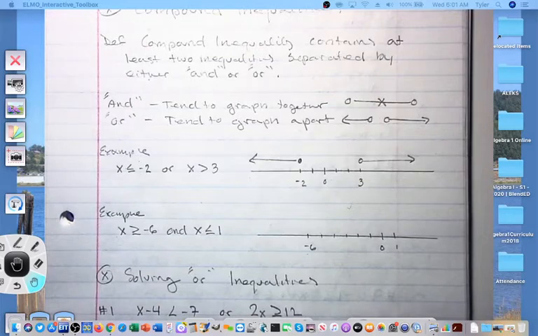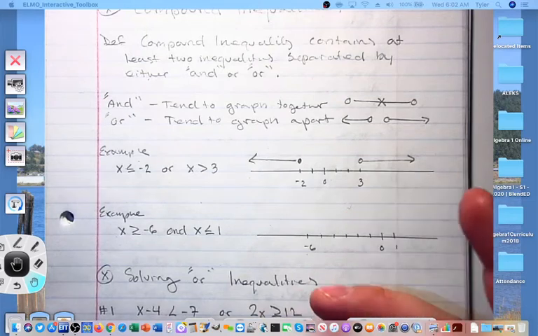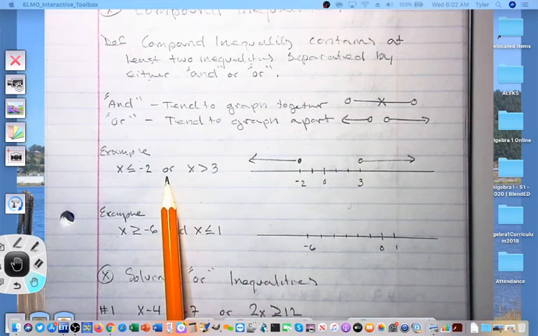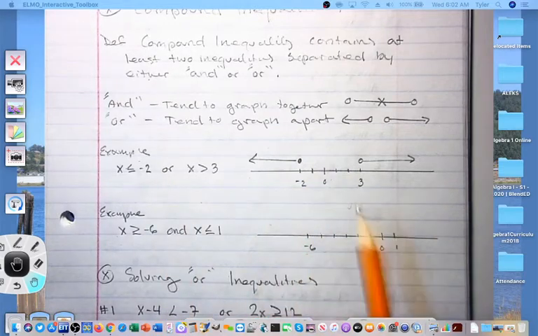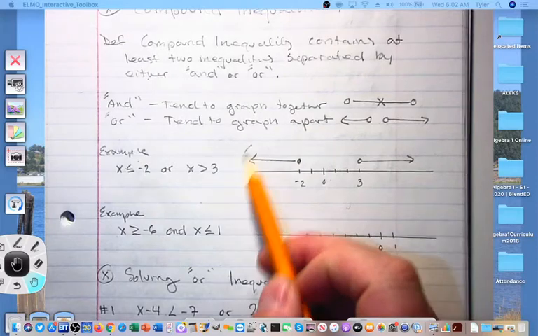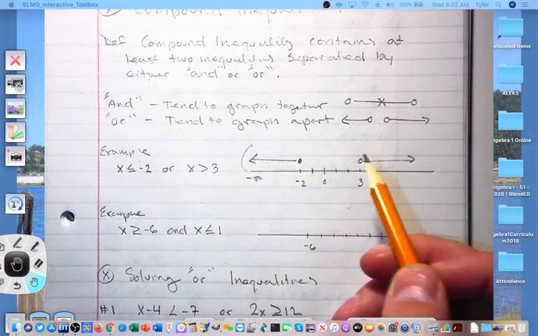Now in this lesson, we also take the time to write our answers in interval notation, something I want to show you how we do that. So interval notation, I've shown you the brackets and the parentheses before. In an or compound inequality, you're going to have to write two intervals. So the first one will be here to the far left where the arrow heads towards negative infinity.